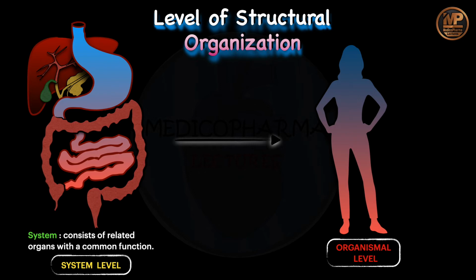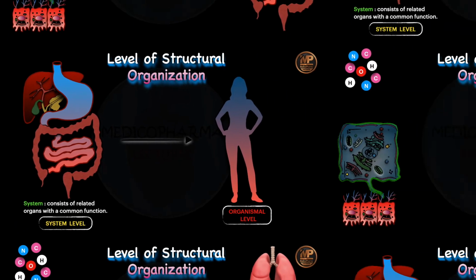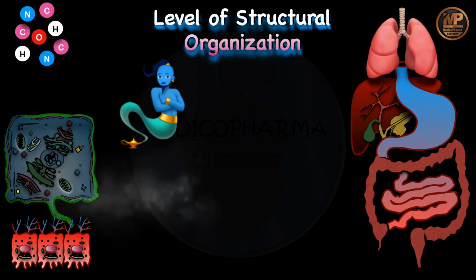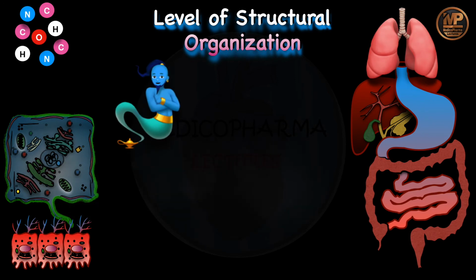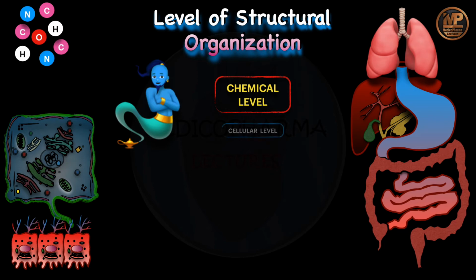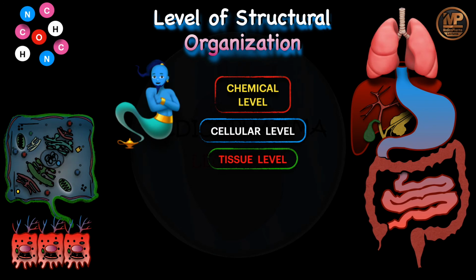Now we'll summarize the various levels of structural organization one by one, and for this a genie is going to come and help us. So the first level is the chemical level, where we are made up of what? Atoms and molecules, and these combine together to form the cellular level, and various cells combine together to form tissues, that is called what?